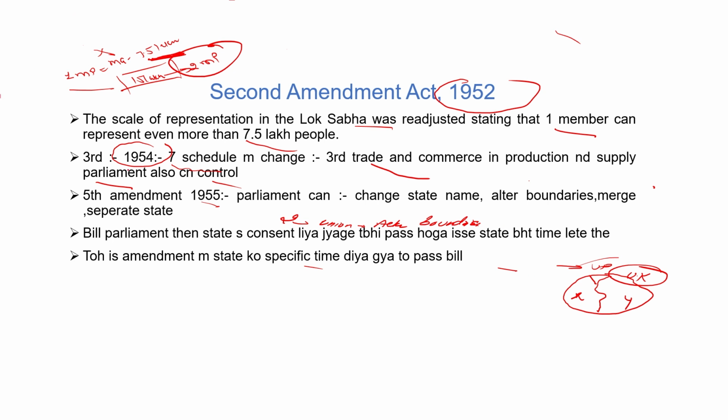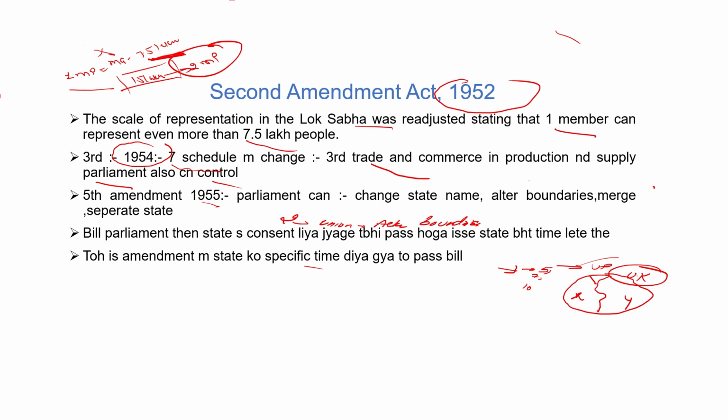But after the Fifth Amendment 1955, it was compulsory that if a bill is sent by Parliament to any state, the state has to pass this bill in a specific time provided by the President. If the President sends a bill to UP, the President can decide that UP has to pass this bill within 5 days, within 7 days, or within 11 days.